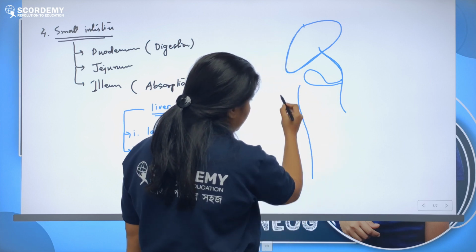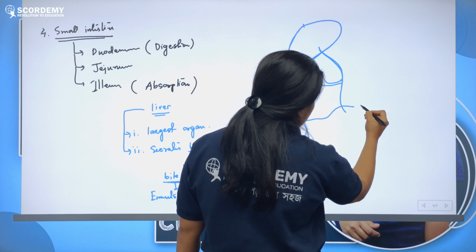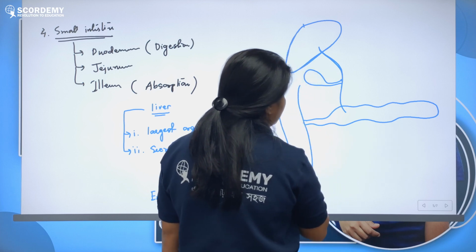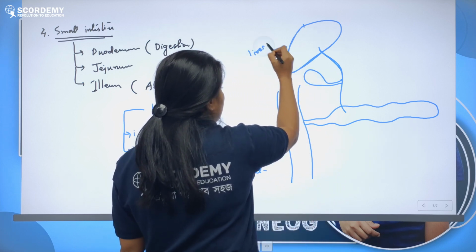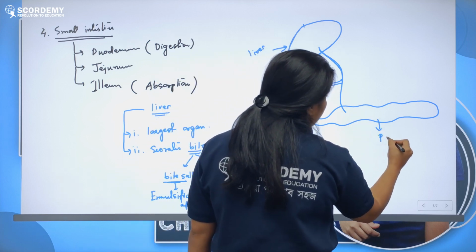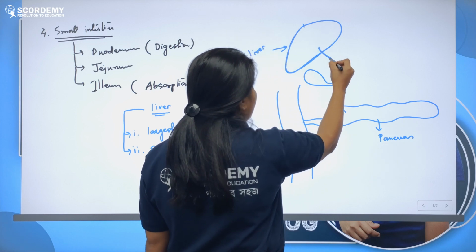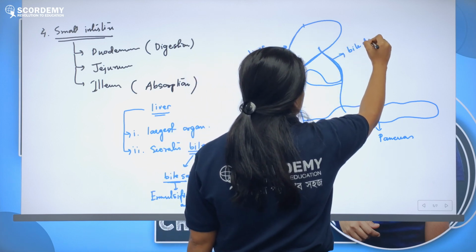Here you have the duodenum, and this duct will be continued with an organ called the pancreas. So this is your liver, and this is your pancreas.